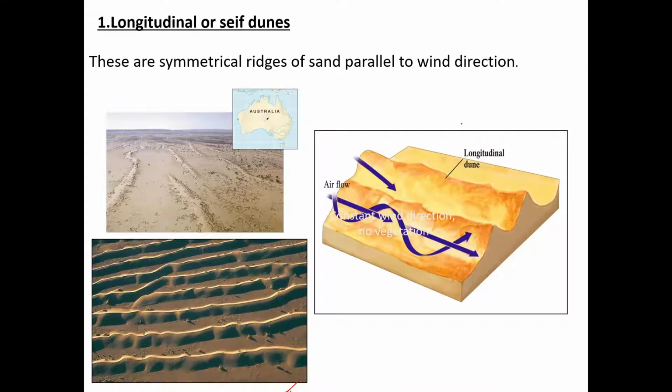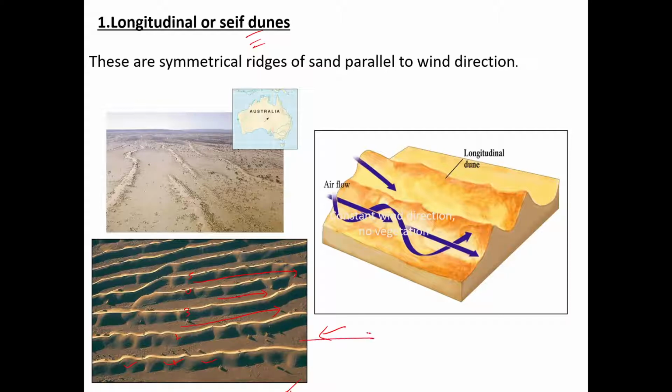So this is again revision for the longitudinal dunes. See, this is a snapshot taken from an aircraft. You can see these are ridges of sand, 1, 2, 3, 4, 5. These are ridges, and these are corridors. These are hard ground. People travel through the desert using them only, right?